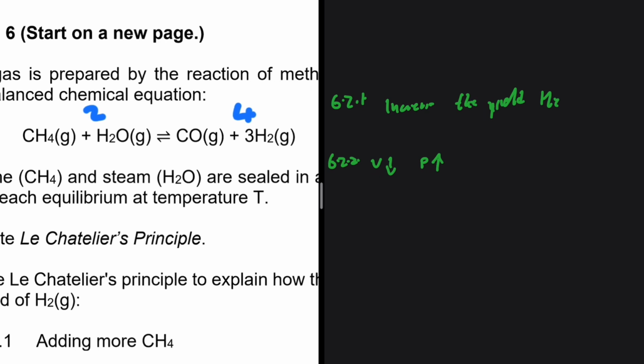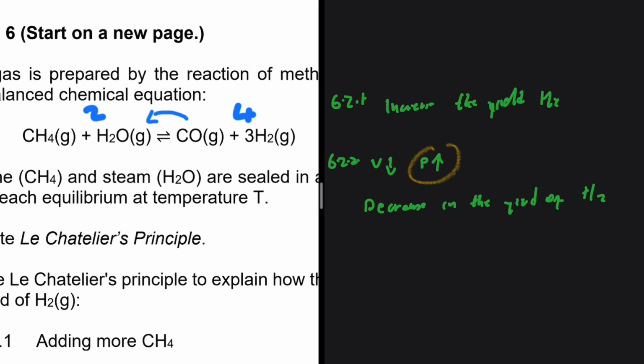So it means that if the volume has been decreased and the pressure has gone up and we want to decrease the number of moles of gas, then we need to favor the reverse reaction, because the reactants have less number of moles of gas compared to the products. So in this case, the yield of hydrogen gas would decrease. So we have a decrease in the yield of hydrogen gas.